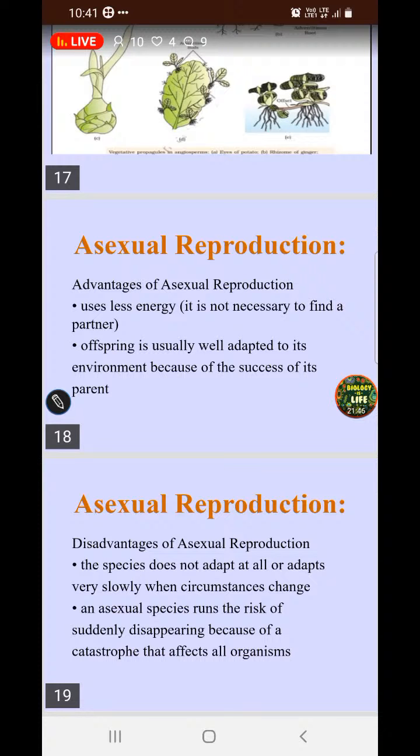With binary fission going on and on continuously, the organism can become very weak and cannot undergo the process further. So sometimes, for a short period of time, extinction of that organism can occur in one place, but in other places you can again find those organisms. So these are some of the advantages and disadvantages of asexual reproduction.